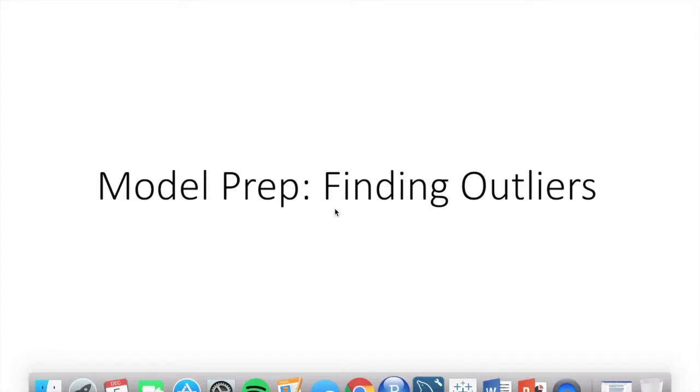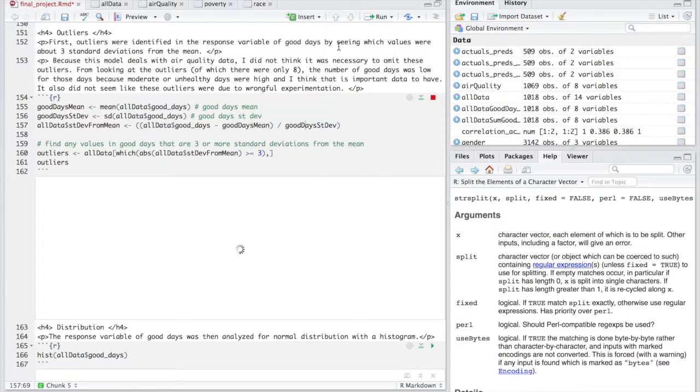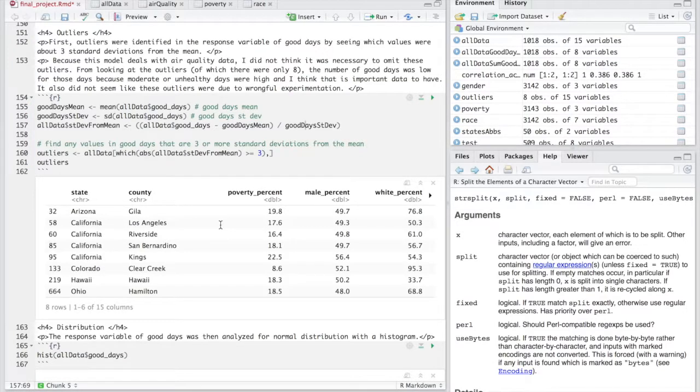So then I actually started working on the model for the data. So I began by first identifying outliers in the data. The first model that I built was to predict the percent of good air quality days based on poverty, gender, and race percentages. I identified outliers in the good air quality days column by finding records that had air quality values with 3 or more standard deviations from the mean. So if I just run this chunk here, you could see that there were only 8 outliers that fit that description.